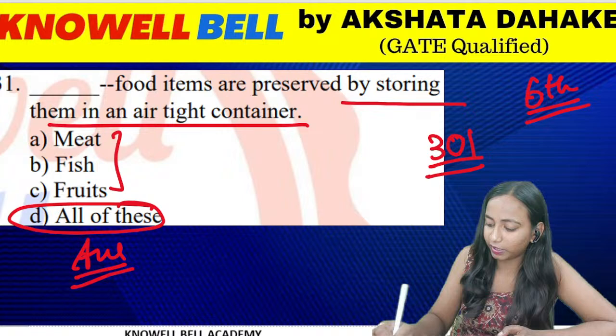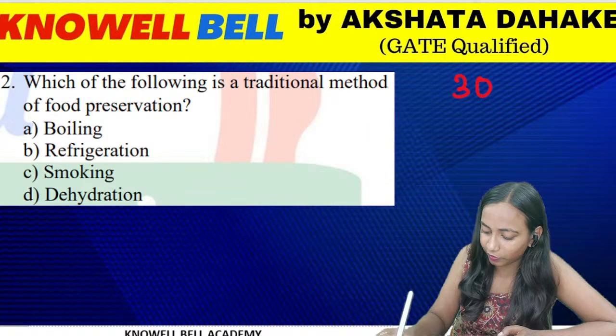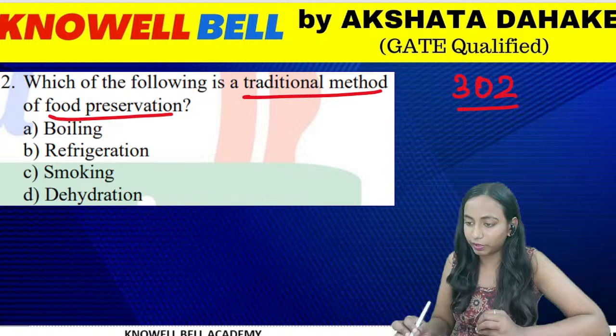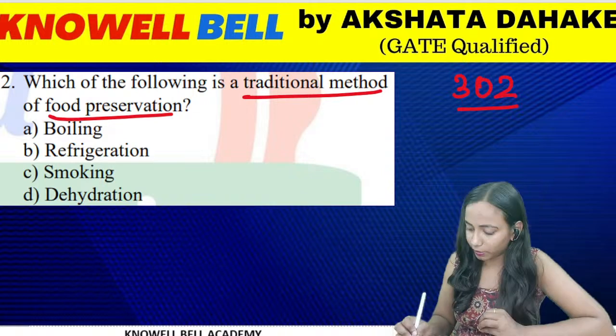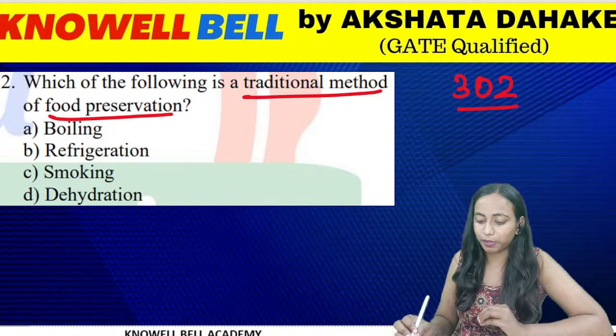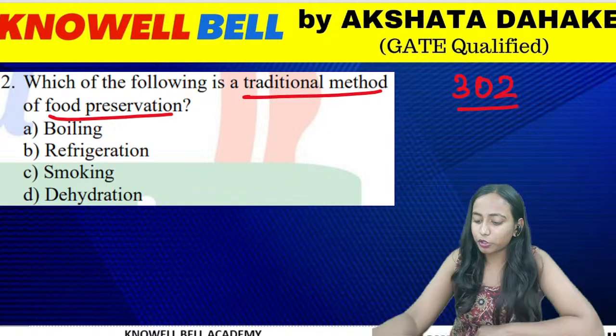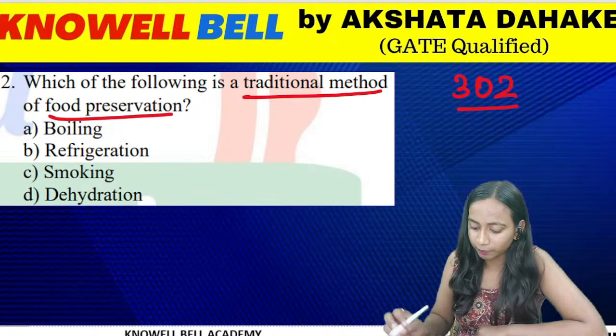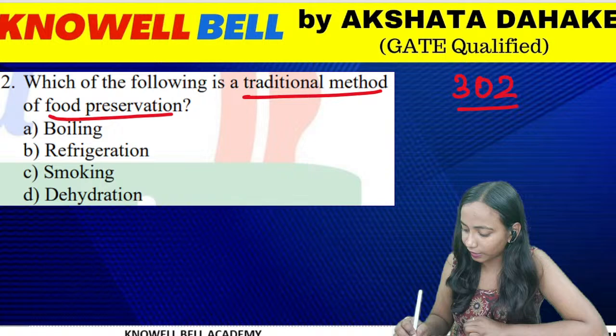The next question is question number 302. Which of the following is a traditional method of food preservation? Option A boiling, option B refrigeration, option C smoking or D dehydration. Which of the following is a traditional method of preservation of food? Boiling, refrigeration, smoking and dehydration.